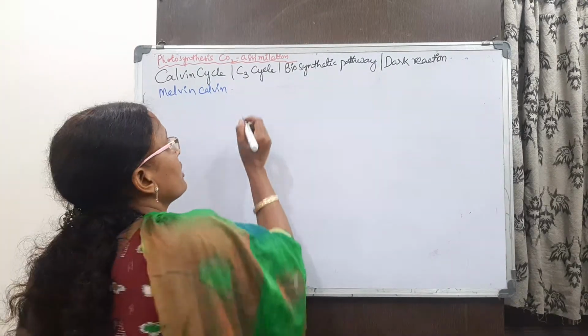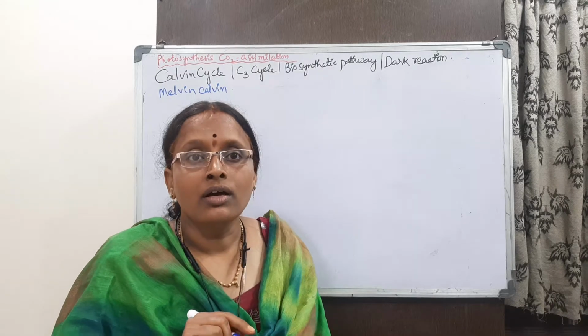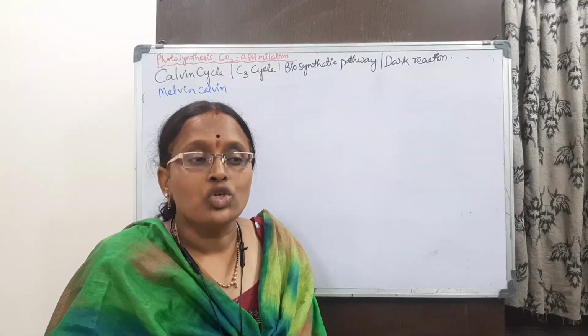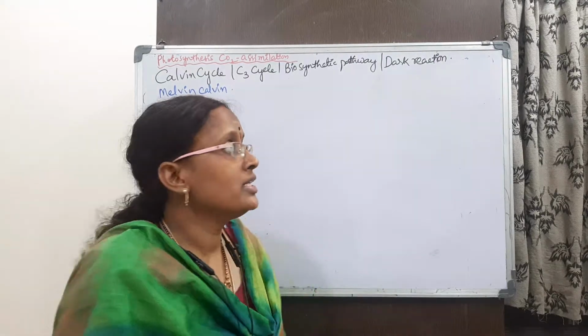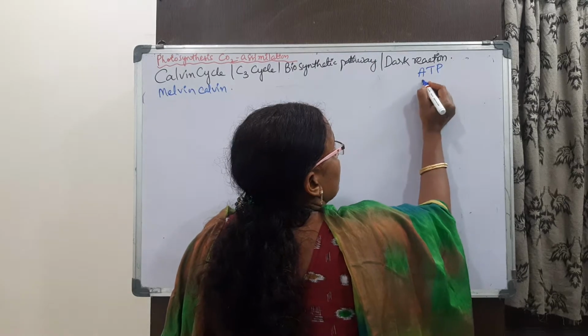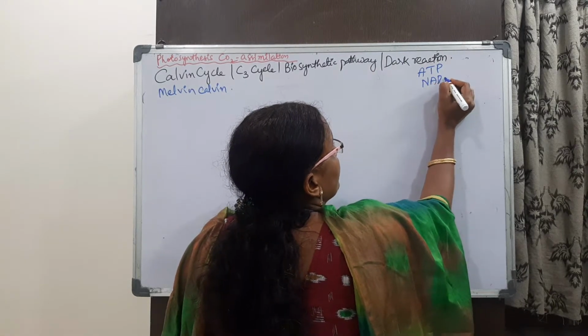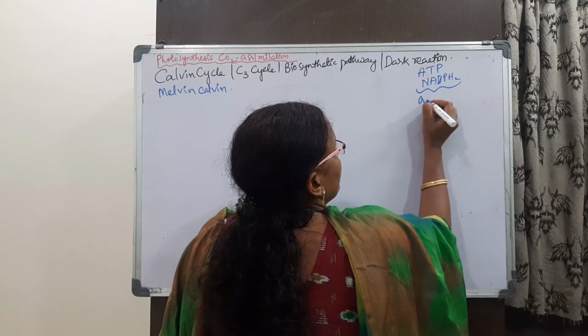But one thing, they depend upon the products which are formed by phosphorylation. That is, they depend on the phosphorylation products ATP and NADPH2. These are called assimilatory powers.